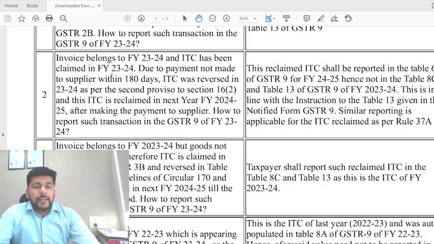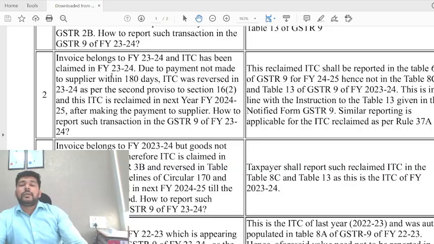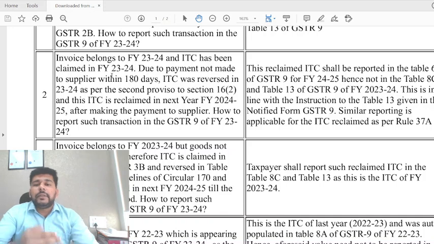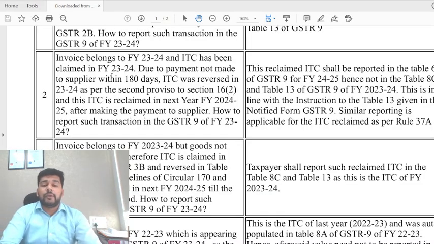ITC has been claimed in FY 23-24. Due to the payment not made to the supplier within 180 days, the ITC was reversed in 23-24 as per second provision to 16.2. And this ITC is reclaimed in the FY 24-25. How to report such a transaction in GSTR 9 in FY 23-24?